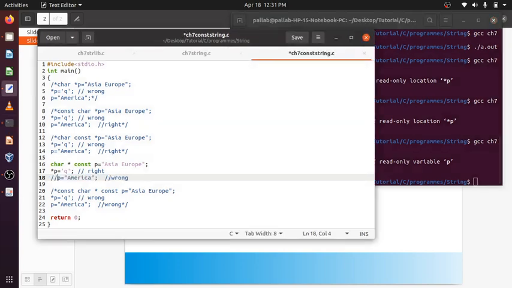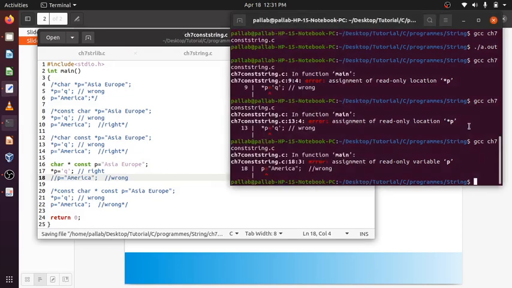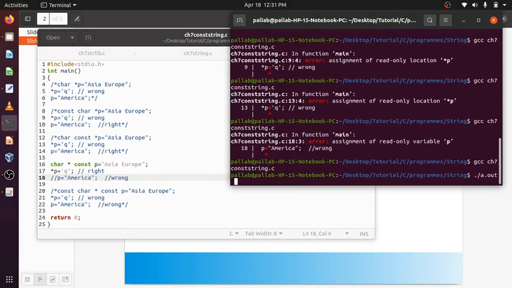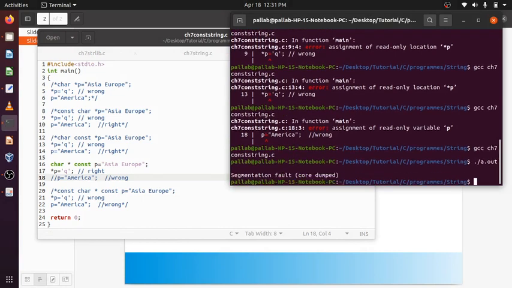Even if I comment it out, it will be a segmentation fault. Why? Because the operating system makes this "Asia Europe" memory location unmodifiable. I try to modify that, segmentation fault. Okay.